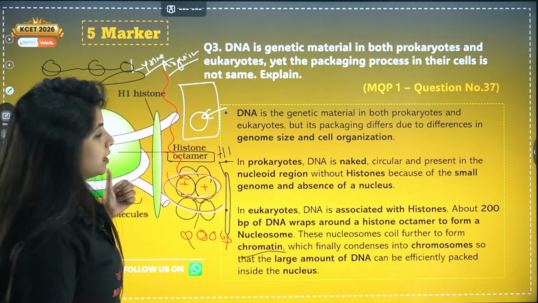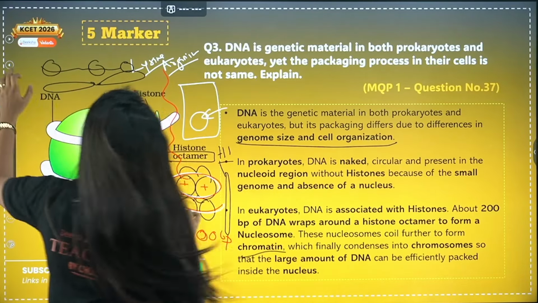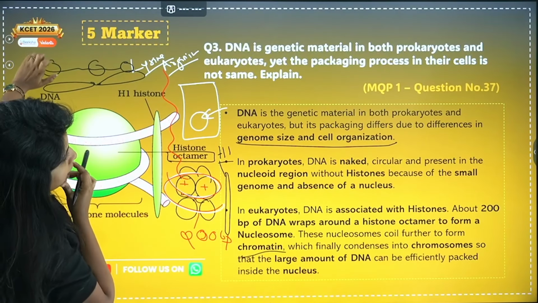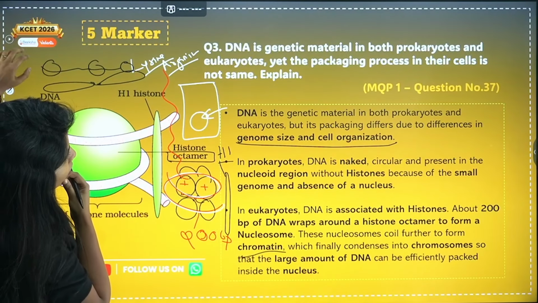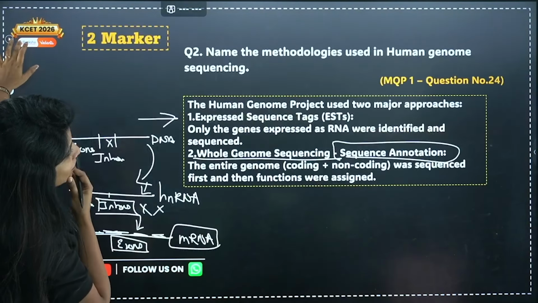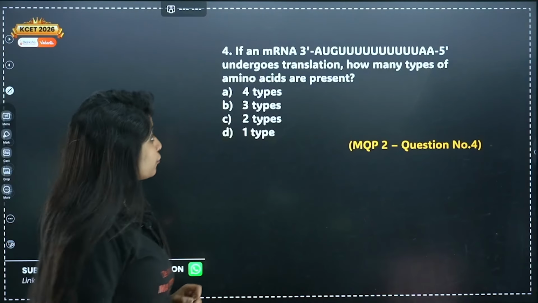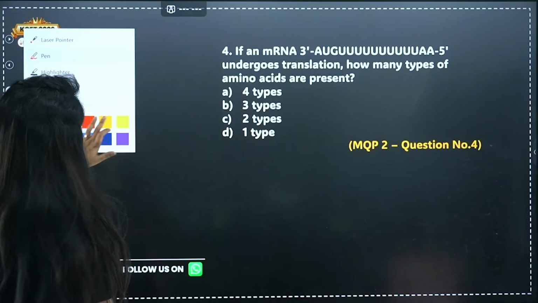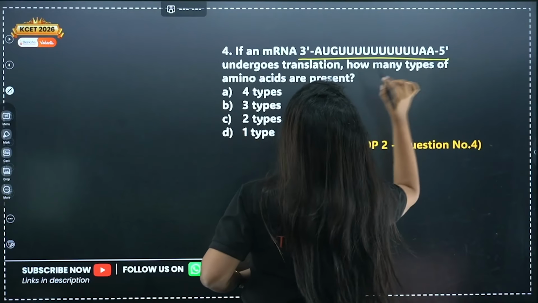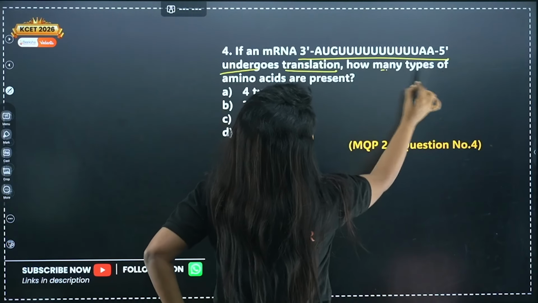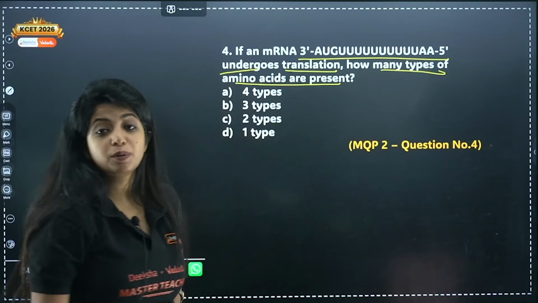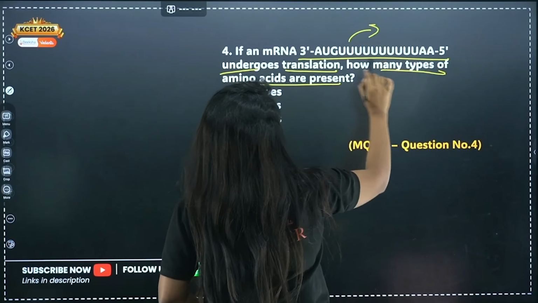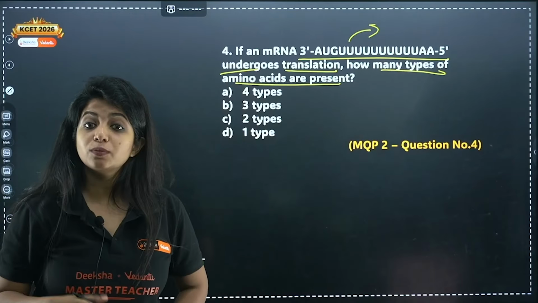Okay, works. So the difference lies in genomic size as well as cellular organization. Now, did I miss some question out there? Because one more question should be there, right? Okay, we'll see through it. Now, this is MQP2 question number 4. If an mRNA having a sequence like this undergoes translation, how many types of amino acids would be present?